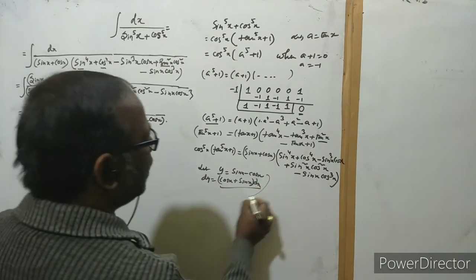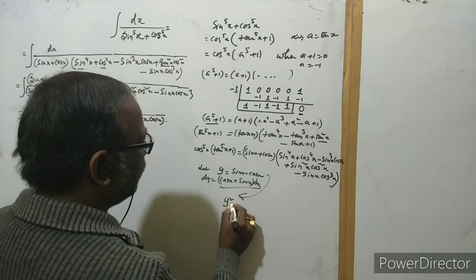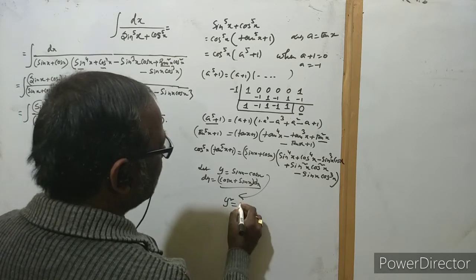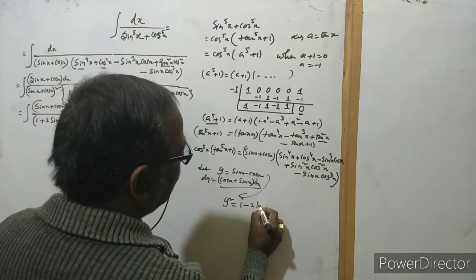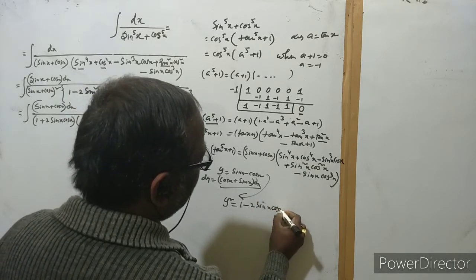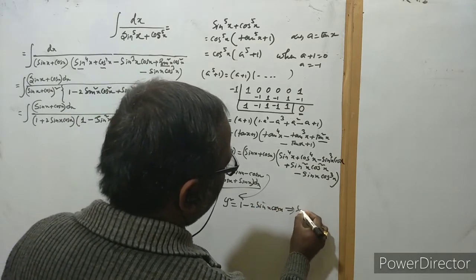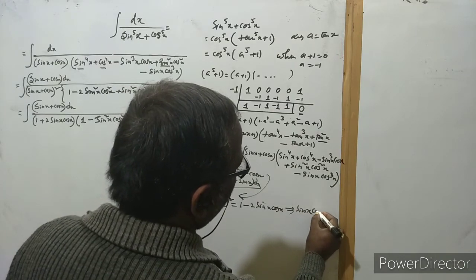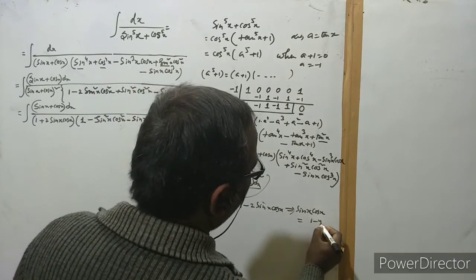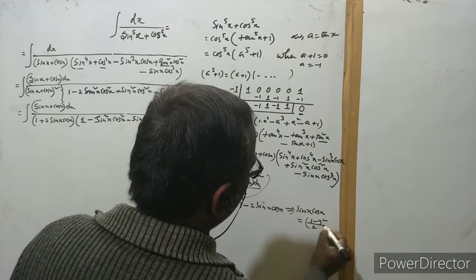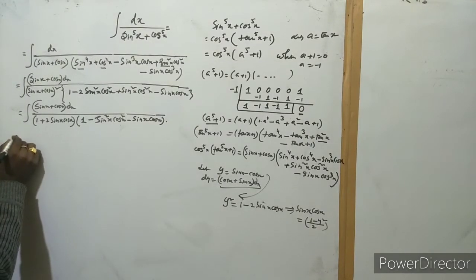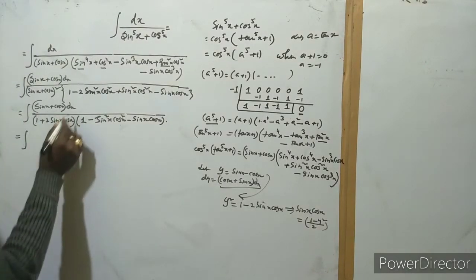Now if we square both sides, then y square is equal to sin square plus cos square, which is 1, minus 2 sin x cos x. So this implies that sin x cos x is equal to 1 minus y square by 2. Okay, so apply these two points on the integral. So this is here dy.